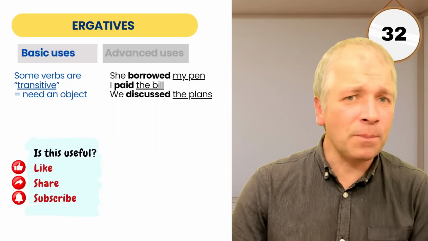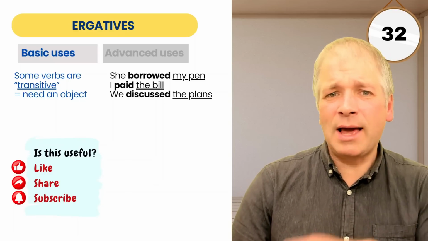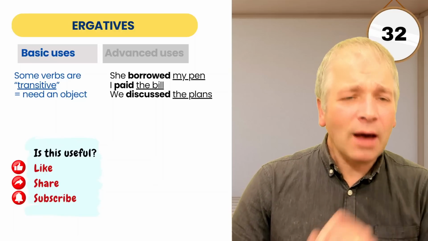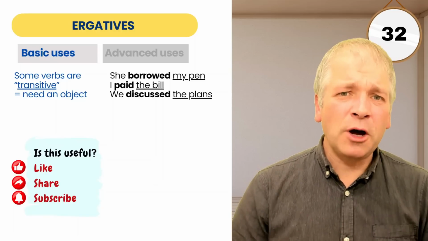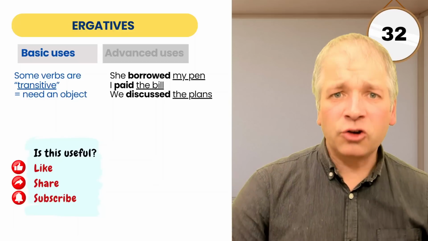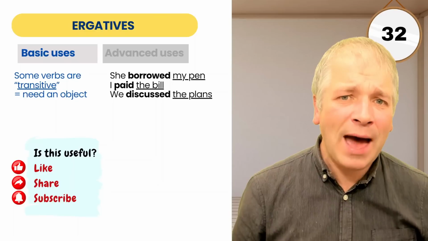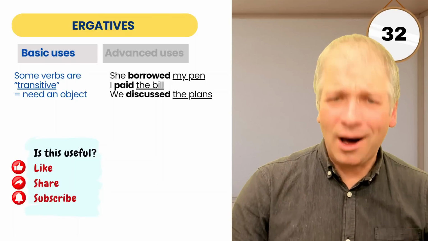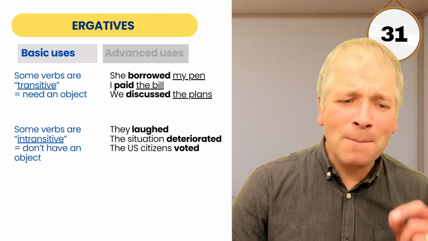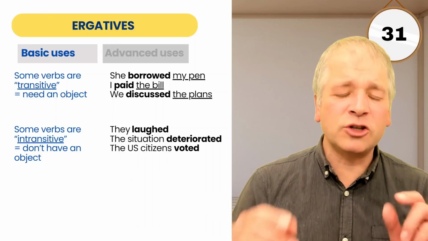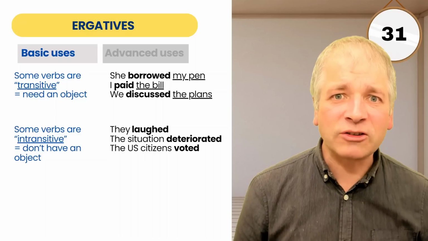I paid the bill. It wouldn't be complete to say I paid without saying what you paid. We discussed the plans. These verbs are usually transitive. There may be some odd occasions where you can use them without an object, but that would be quite unusual. However, there are many verbs which are intransitive. These verbs do not have an object coming after them.